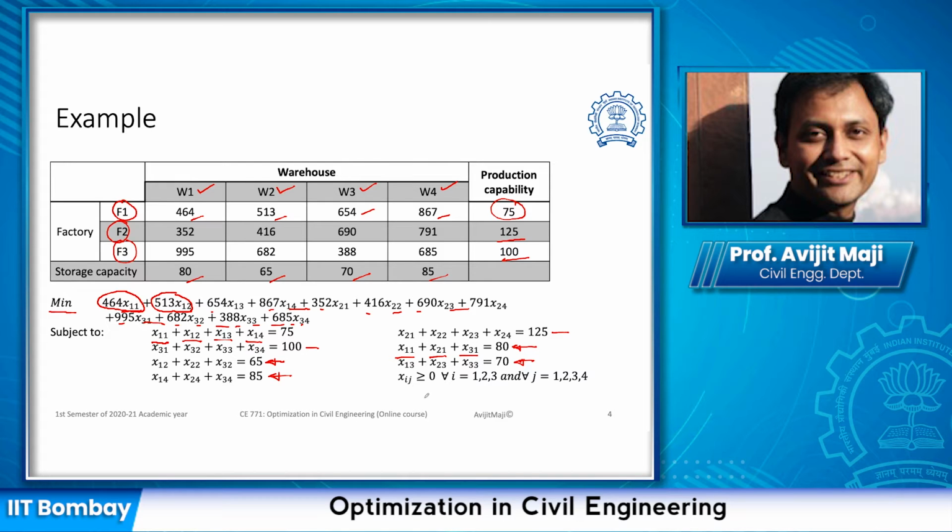Like any other linear programming problem, all the variables xij are going to be greater than or equal to 0 for all the 3 factories and 4 warehouses. So this is going to be the mathematical representation of the transportation problem.